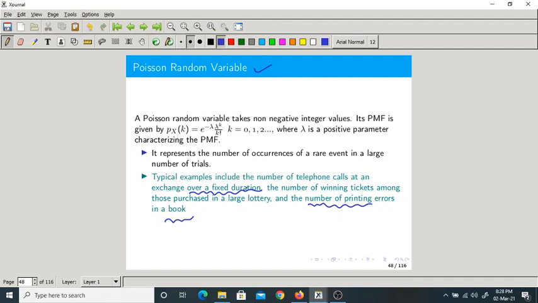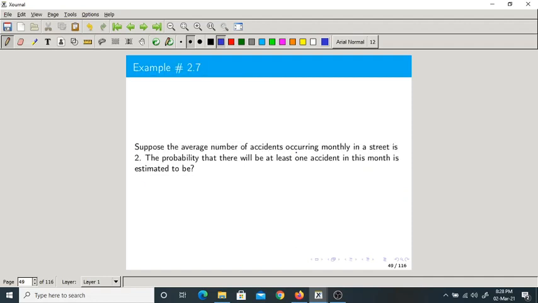So we have solved one problem. What is that? We are finding the number of accidents over a fixed time. Please remember what is being asked here. What is the probability of at least one accident in this month? So we are finding the probability of at least one accident in a fixed time. What is the time? Over 1 month. It could be 1 year or 1 day also. To solve those kinds of problems, we model them as a Poisson random variable.